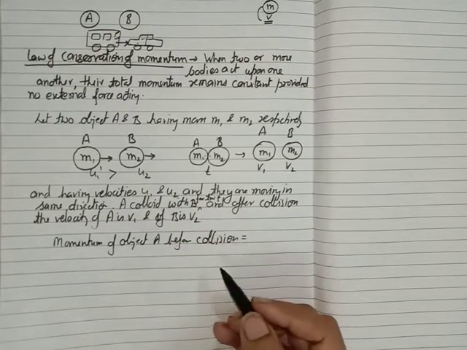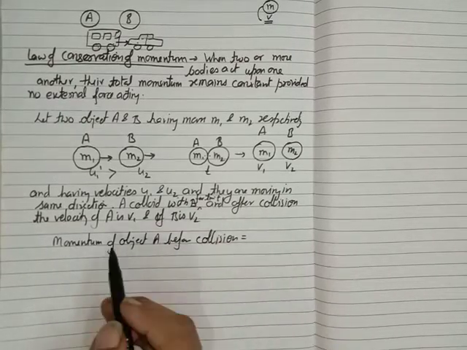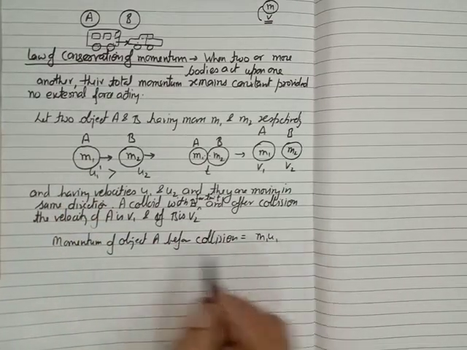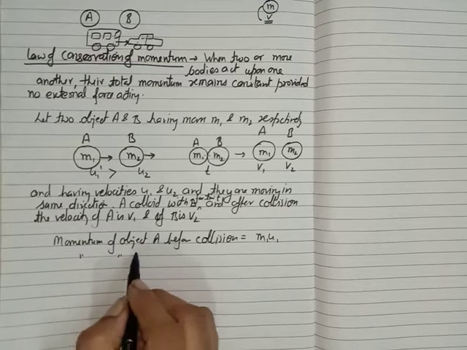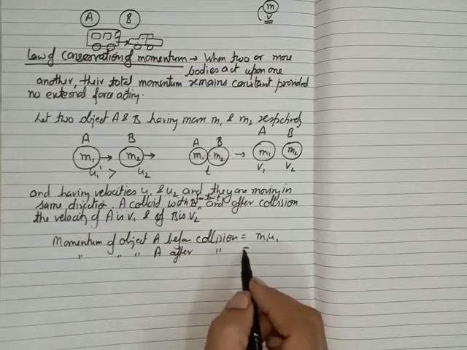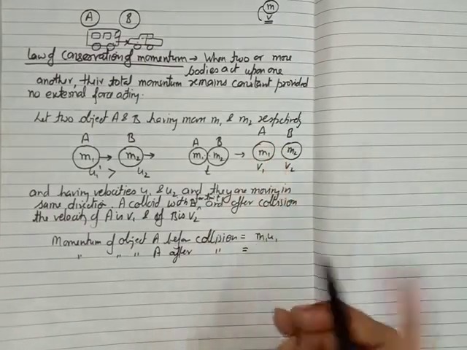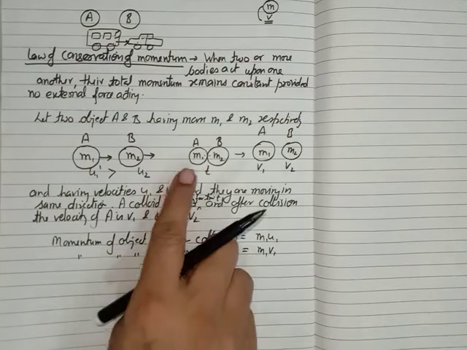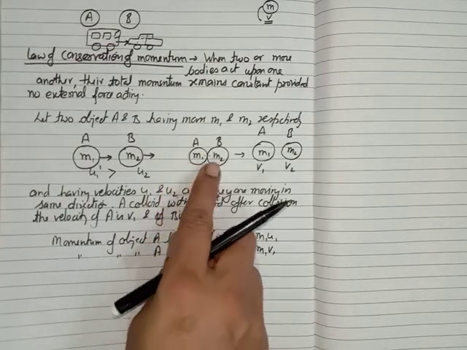We know that momentum is equal to mass multiplied by the velocity. So before the collision, this object A has the momentum m1u1. And the momentum of the object A after collision is now m1v1. And suppose they are striking each other for t time.